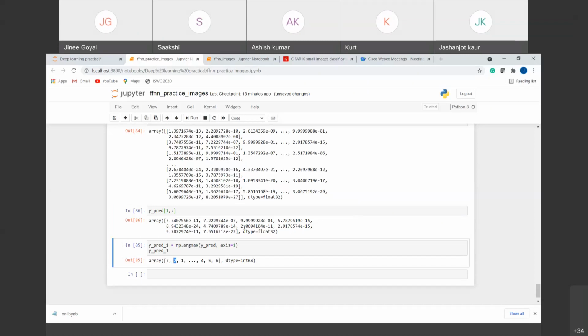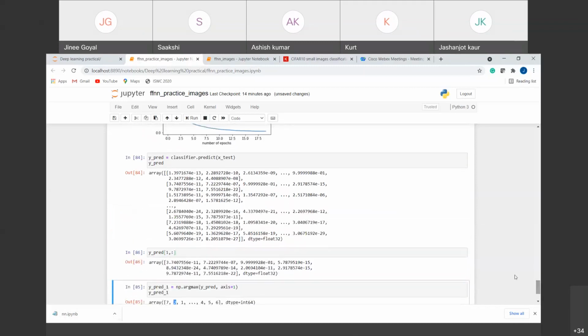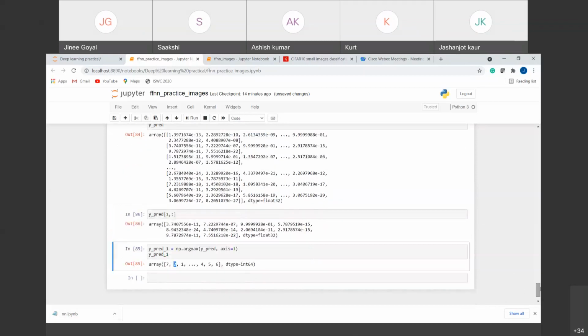It means it is giving us the index where our probability is maximum, and based on that index it gives us the final class. This is how the prediction values work. Initially, if we just run this, it gives us the probability of firing each neuron. To get the class out of it, we use the np.argmax function, which gives us the index with the highest value, so that we can get the final class.